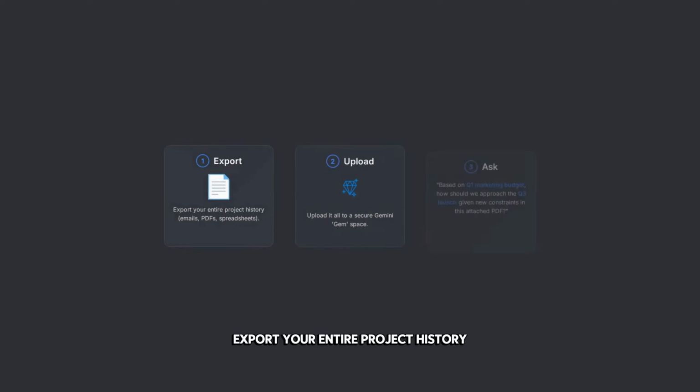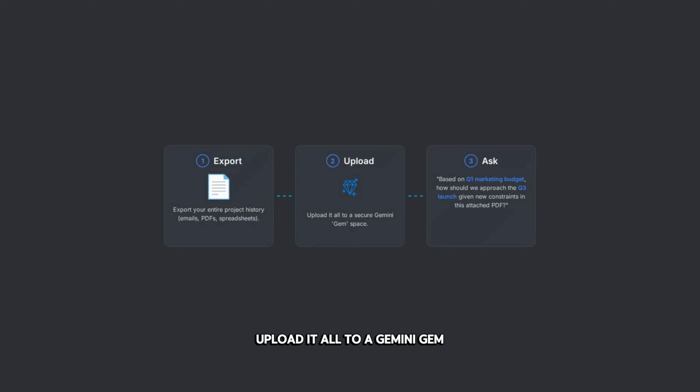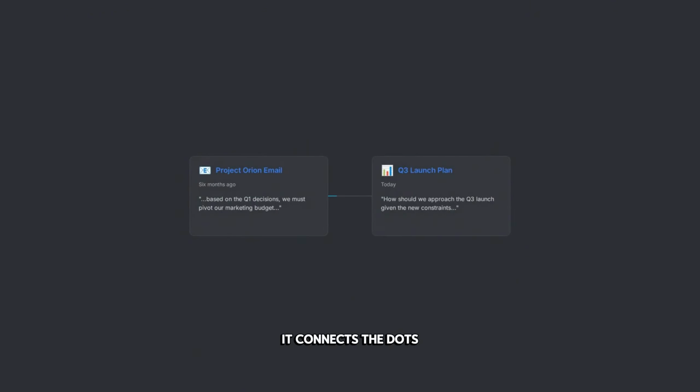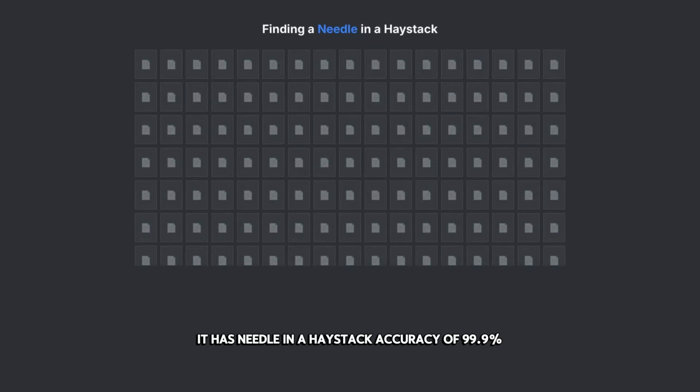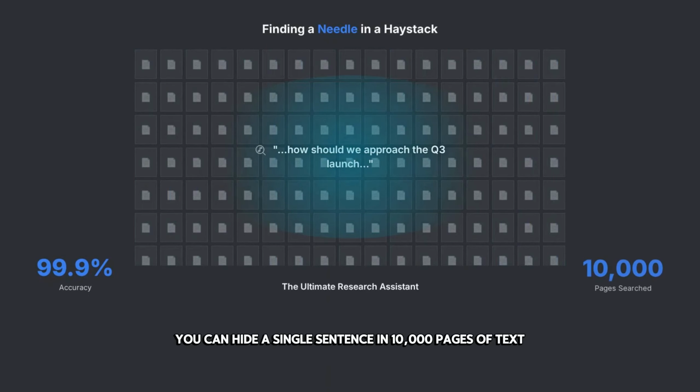Export your entire project history. Upload it all to a Gemini gem. Ask, based on Q1 marketing budget, how should we approach the Q3 launch given new constraints in this attached PDF? It connects the dots between an email you sent 6 months ago and a spreadsheet you made today. It has needle-in-a-haystack accuracy of 99.9%. You can hide a single sentence in 10,000 pages of text, and Gemini 3 will find it instantly. It is the ultimate research assistant.